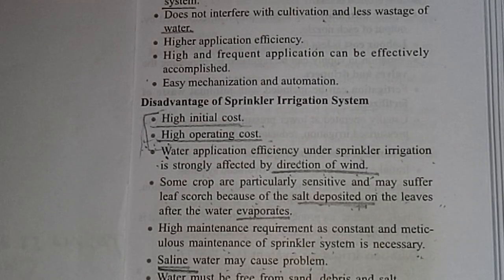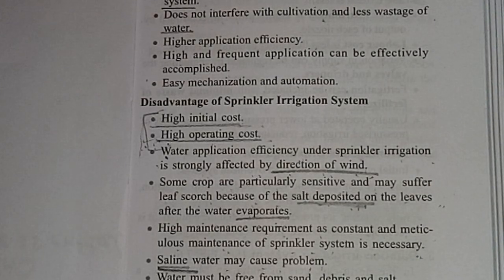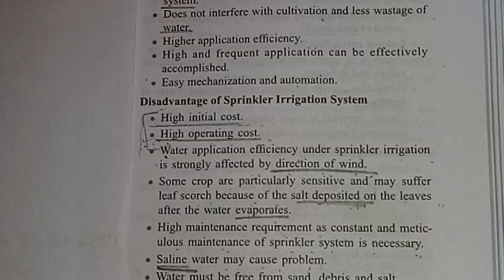Water must be free from sand, debris and salt. So the water must be free from these things, then only this system is worthwhile for farmers. So these are advantages and disadvantages of sprinkler irrigation system.